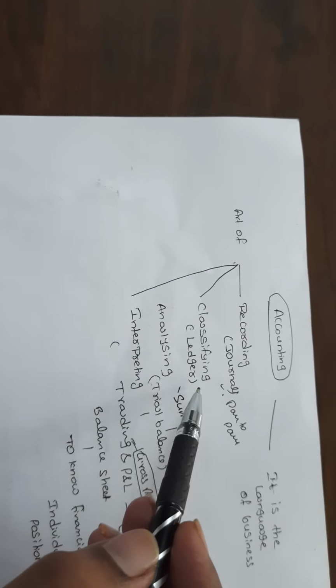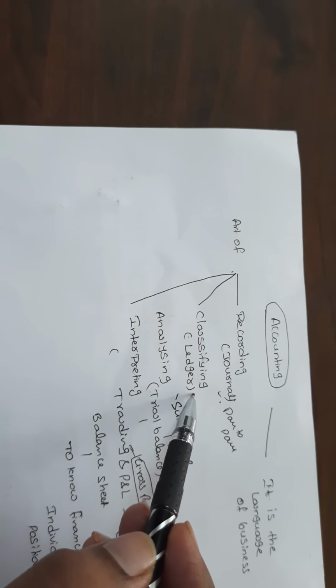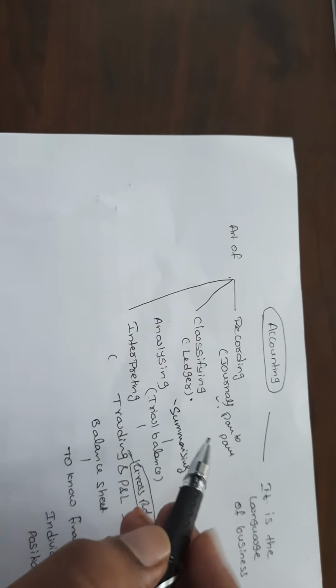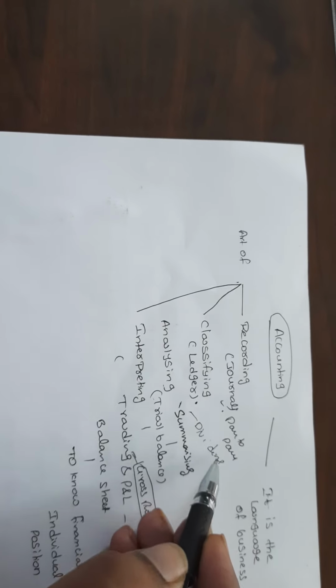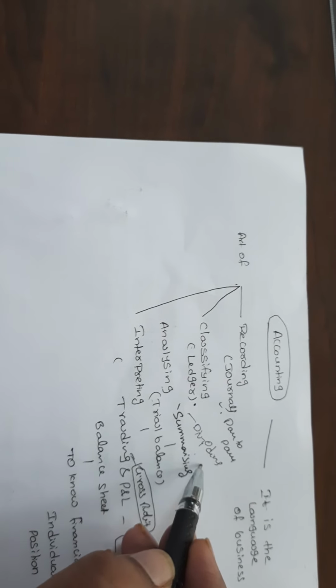And the second one is classifying. Accounting is an art of classifying. The account here is the ledger. Ledger means dividing the transactions. Whatever regular day-to-day transactions we take, here we are dividing those transactions into accounts.